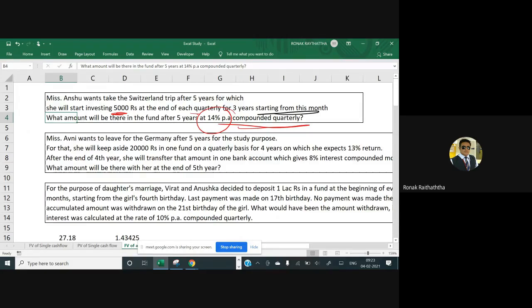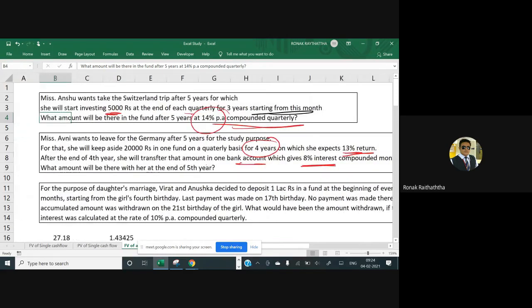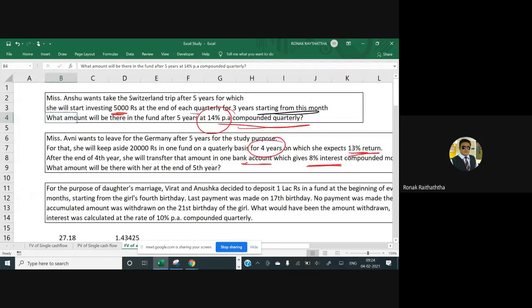For that, she will keep aside 20,000 rupees in one fund on a quarterly basis for 4 years, on which she expects 13% return. So this 20,000 rupees is going to be invested by her for how many years? 4 years. After the end of the fourth year, she will transfer the amount to one bank account, which gives 8% interest compounded monthly. See, the compounding frequency of the annuity is quarterly.